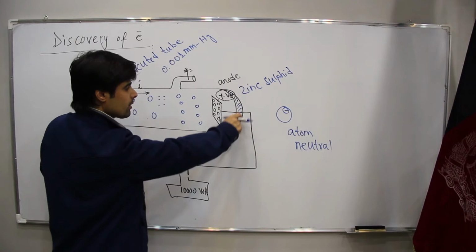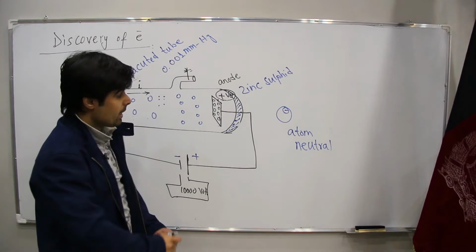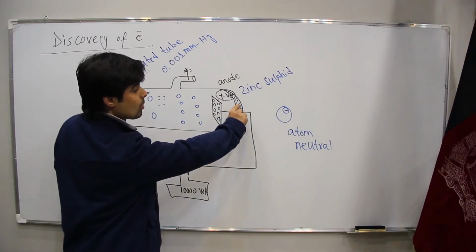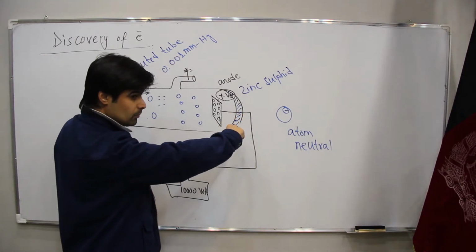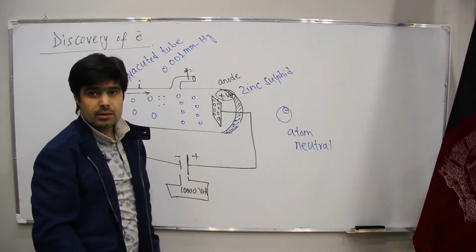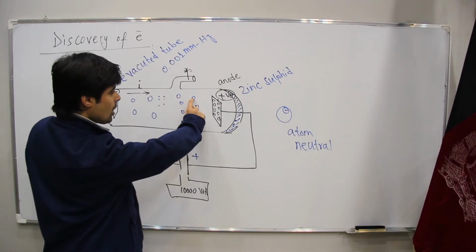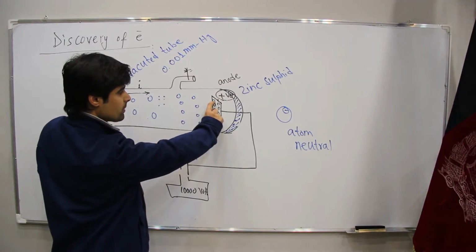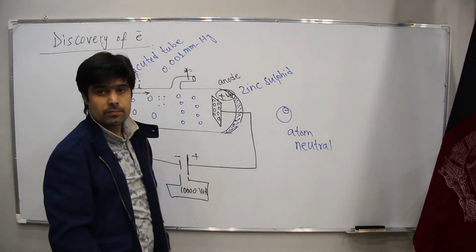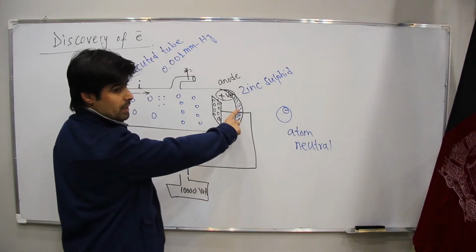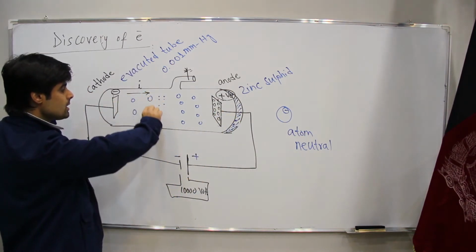In this covered or coated fluorescent material. If we have some spots in here which are glowing like a white color, it means there was something which entered from these holes and struck this plate. It means we have something in what? In these atoms.